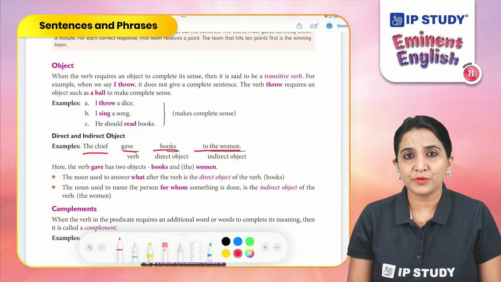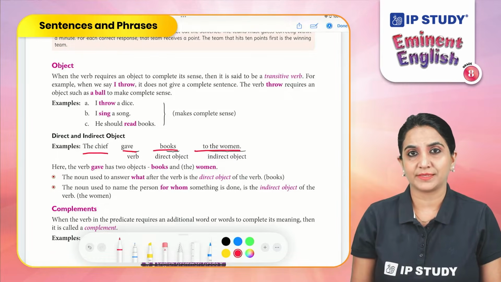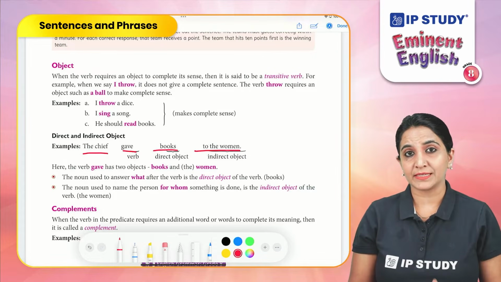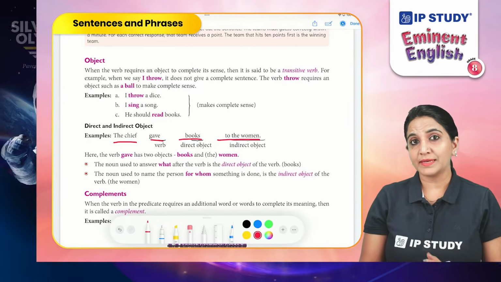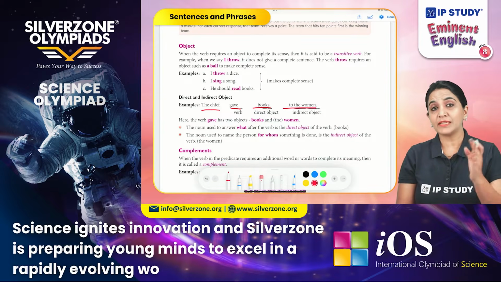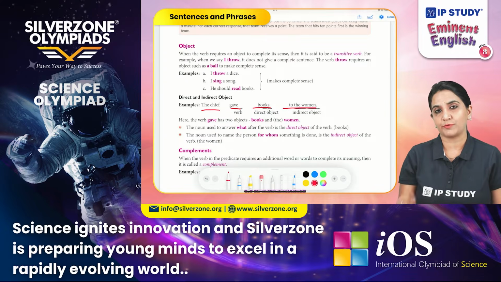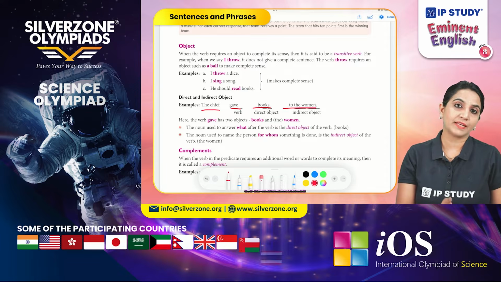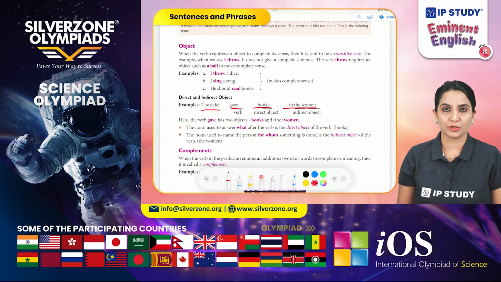Now, how do we differentiate between these two objects? So, within the elements of a predicate, there is a verb, then there is an object or a complement. Within the object, there are two types of objects. What are those? Those are direct objects and indirect objects.